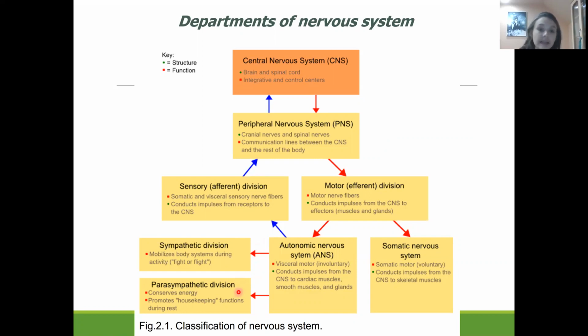For the sympathetic division, the highlight sentence is the fight or flight response, which is mainly responsible for periods of stress. The parasympathetic division's main function is to conserve energy and promote housekeeping functions during rest. So it has the opposite function to the sympathetic division.